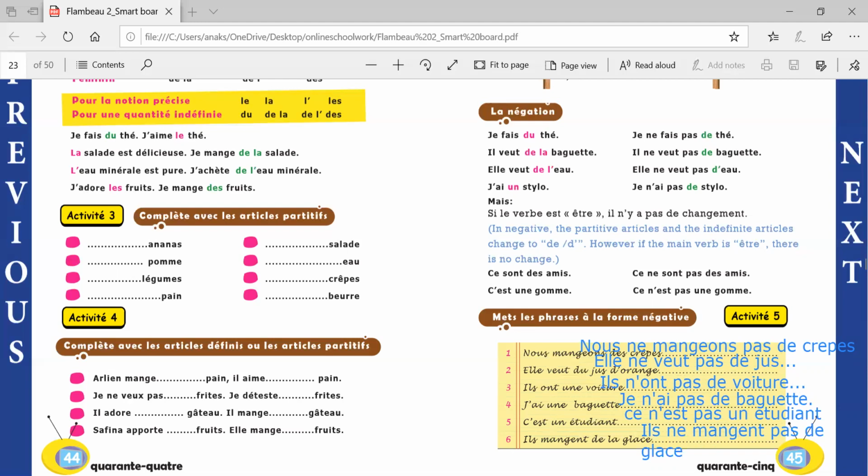So here you can observe that when we are making a sentence negative, we are changing all the partitive articles or indefinite articles to de or d apostrophe. Okay, but this rule will not apply with verb être. Just as in part 5 you can see we have verb être. So this rule will not apply with verb être.